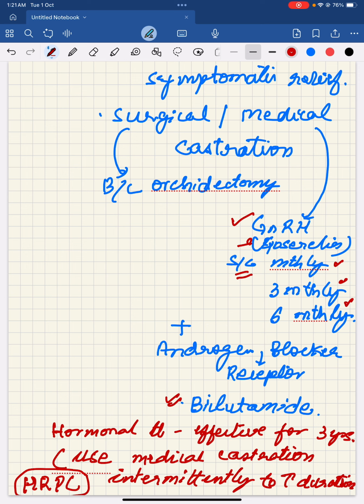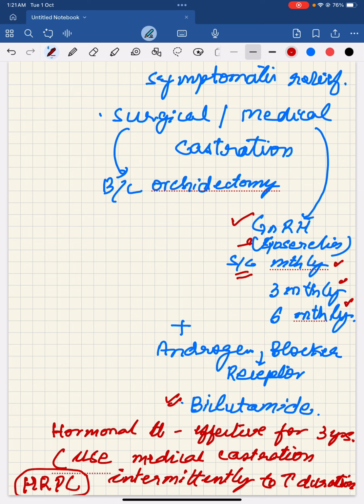If you want to increase the duration of effectiveness of the hormonal treatment, you have to give the hormonal treatment intermittently. Intermittent treatment of the hormone is given with the medical castration. It is not possible with the surgical castration, but it is possible with the medical castration.